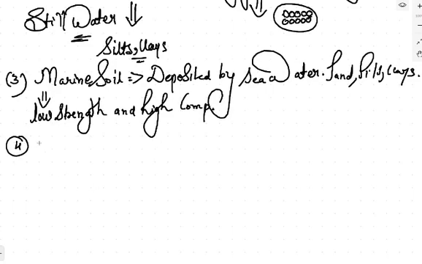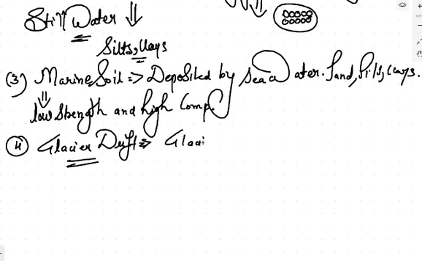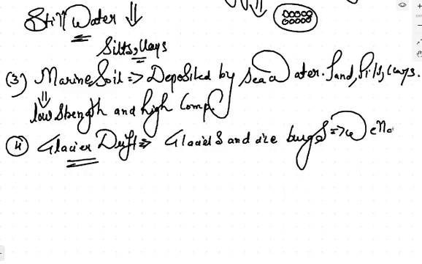Next, the fourth type of soil is glacier drift. Drift means further movement. Glaciers, you know. It is formed by glaciers and icebergs. They may consist of a mixture of sand, silt and all that. These are generally well graded. Glacier means they are formed through glaciers. When a glacier melts, the soil transported from there is glacial drift.